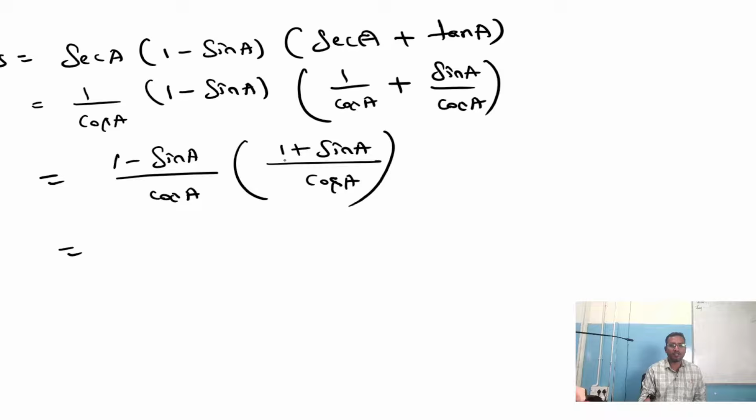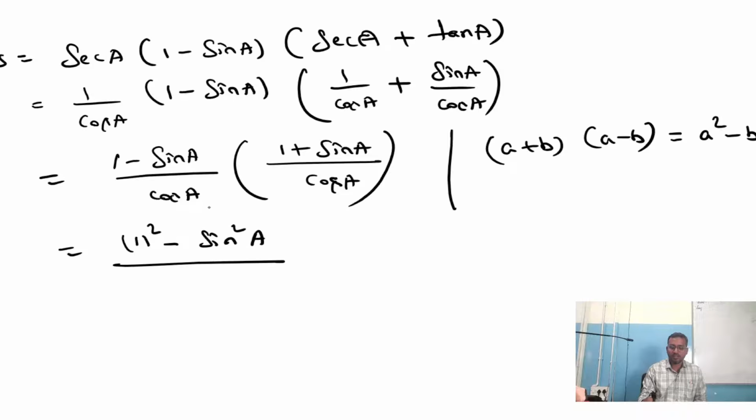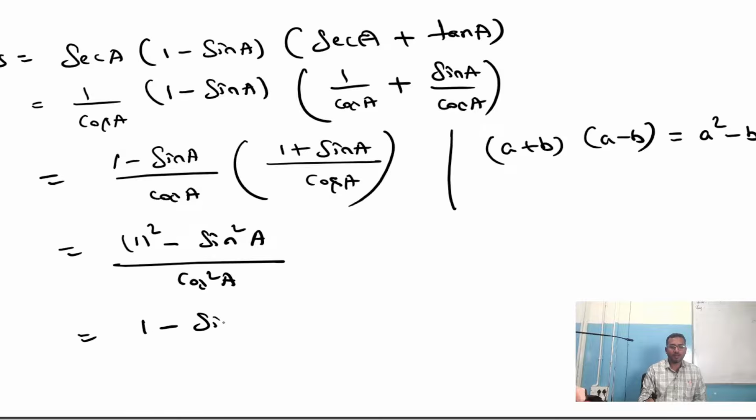Now multiply numerator with numerator, denominator with denominator. As you can see, numerator it's in the form of a plus b into a minus b. Am I right? Both the sides we have 1, both the sides we have sin A, but in center we have plus, here we have minus. So it's in the form of a plus b into a minus b. A plus b into a minus b is a square minus b square. Am I right? So here we can substitute a square as 1 square minus b square as sin square A divided by cos A into cos A is cos square A. 1 square is 1 minus sin square A divided by cos square A.